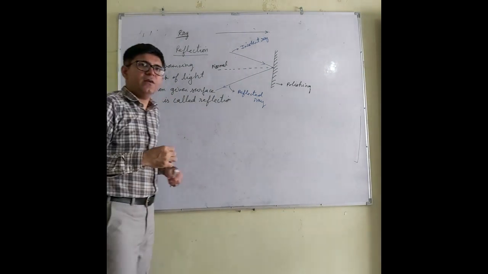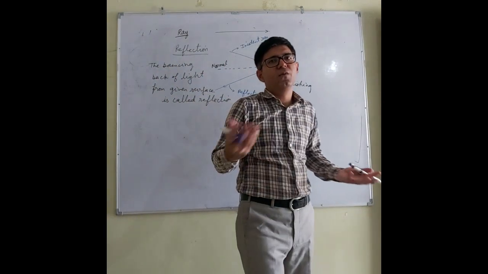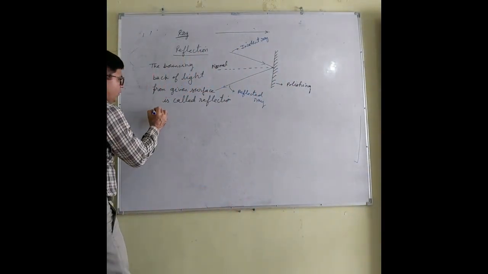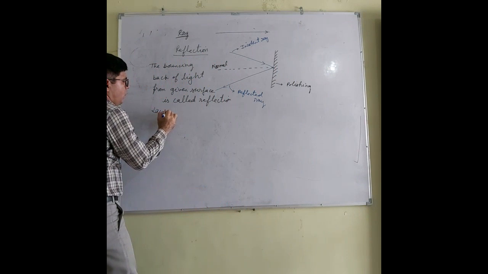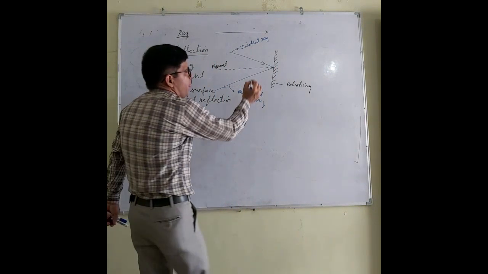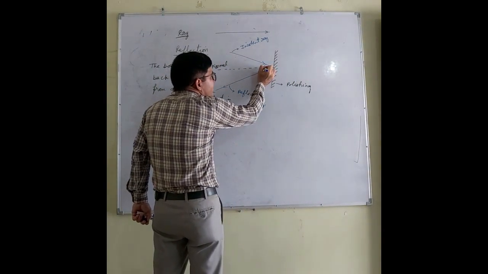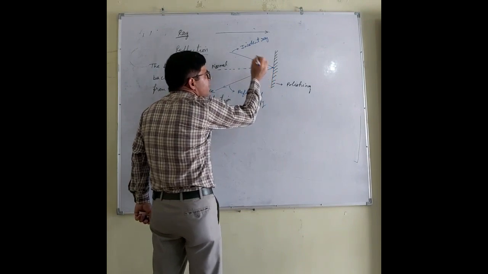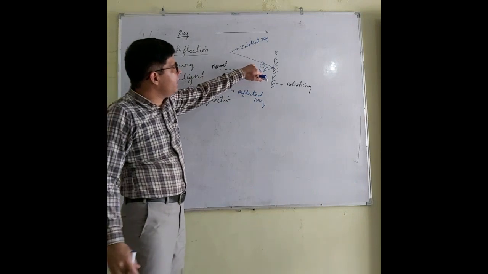Now, if there is a reflection, definitely it is following certain laws. So what are those laws? First law: let us say this is angle I. What is angle I?